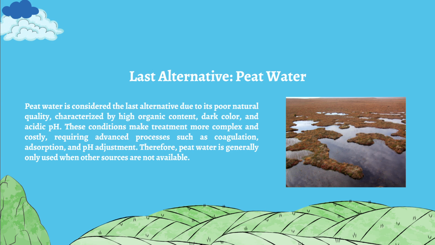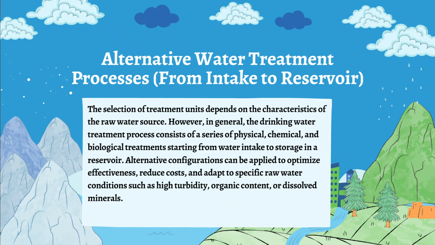For the last alternative, it is peat water. Peat water is considered the last alternative due to its poor natural quality, characterized by high organic content like dark color and acidity, and also low pH. This condition makes the treatment more complex and costly, requiring advanced processes such as coagulation, adsorption, and pH adjustment. Therefore, peat water is generally only used where other sources are not available.